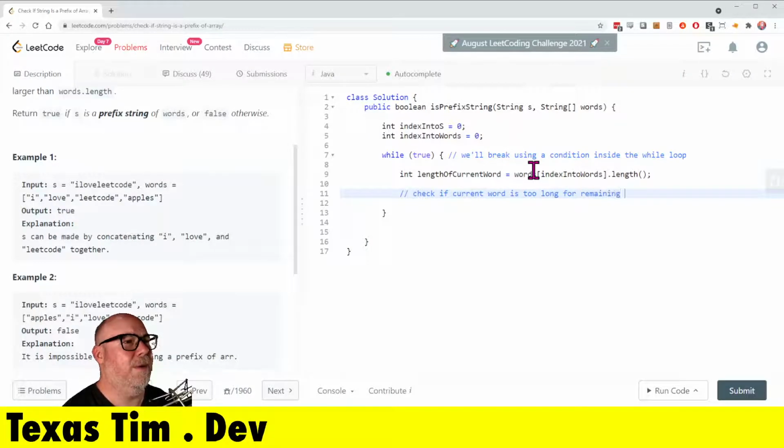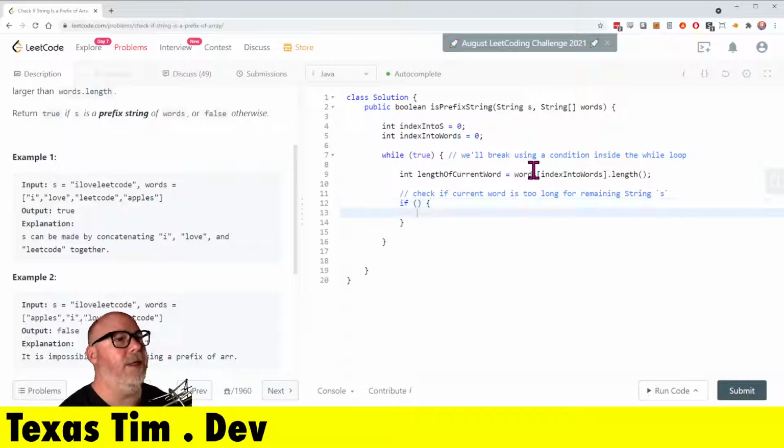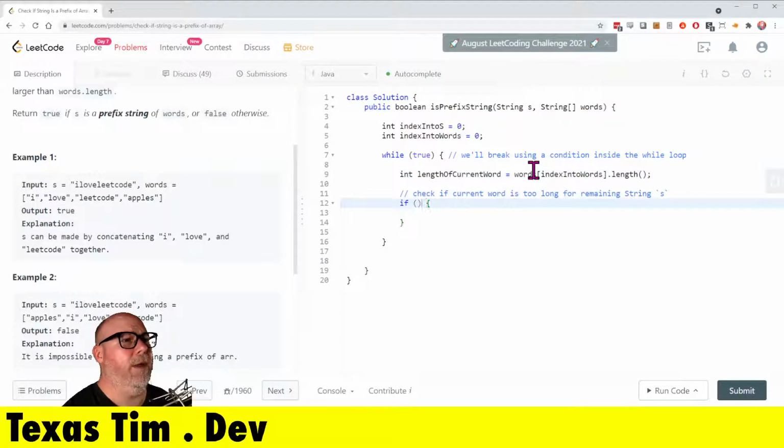for remaining string S. And that's easy to check for if this is greater than, let's see, S length minus index into S will give us the number of characters left. So if S has a length of 10 minus 0, there's 10 characters left.